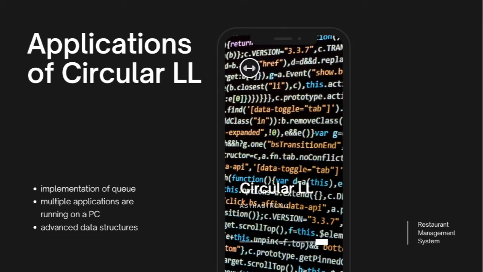Applications of circular linked list. Useful for implementation of queue. We don't need to maintain two pointers for front and rear if we use a circular linked list. We can maintain a pointer to the last inserted node, and front can always be obtained as the next of last.